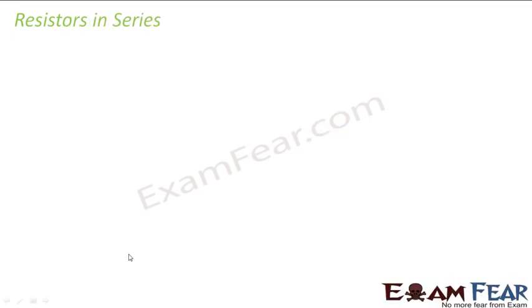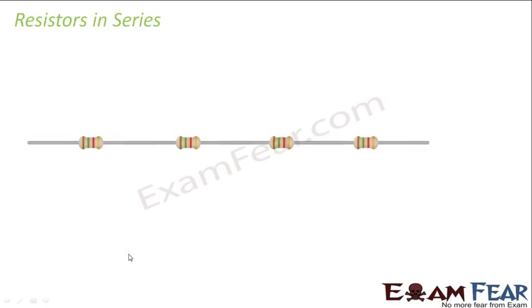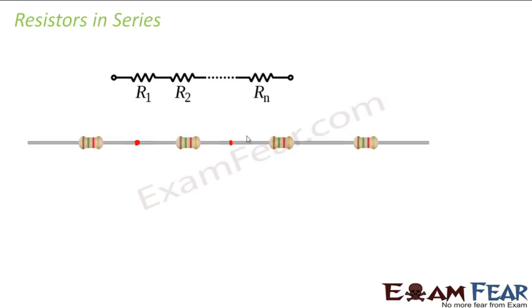Okay, now moving forward, we also come across circuits where resistors are arranged in many different ways. For example, if the resistors are connected end to end, that is, one end of one resistor is connected to one end of the second resistor, and the other end of the second resistor is connected to the first end of the third resistor, and so on, this is called a series combination. So in this case, the net equivalent resistance is equal to the sum of all the resistances which are connected